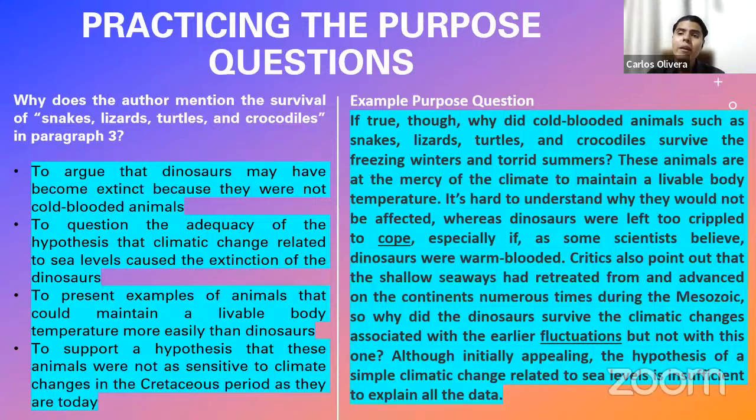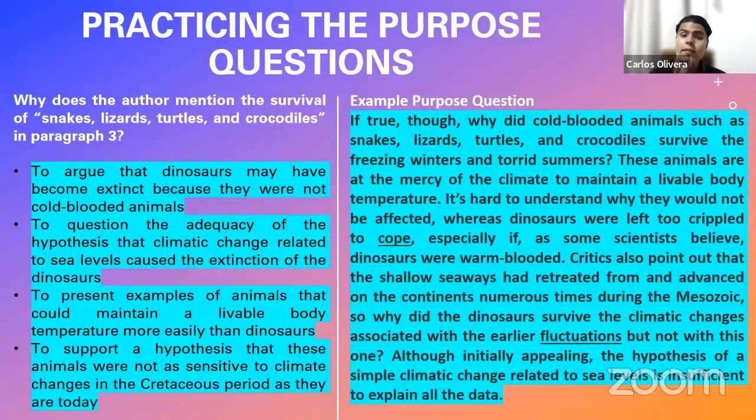Because if they die because of these climatic changes, why didn't the weaker animals die? Snakes, lizards, turtles, they should have died, right? But they didn't. So this helps us to question the adequacy of this hypothesis. And that is what the author was trying to do. Can you see? You are just following two criteria.